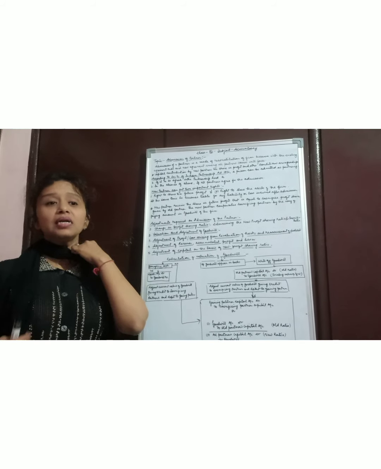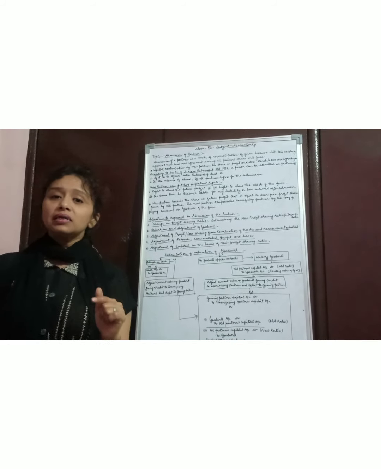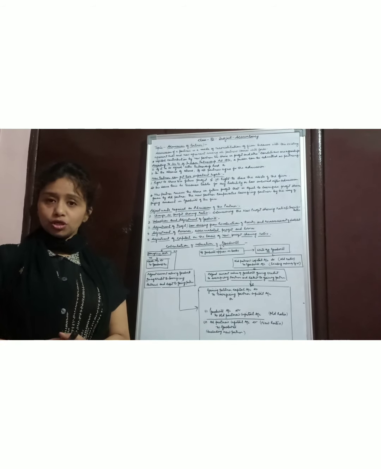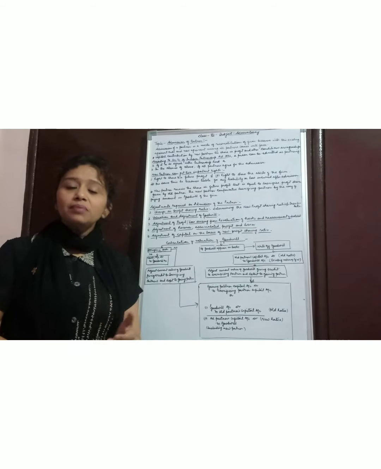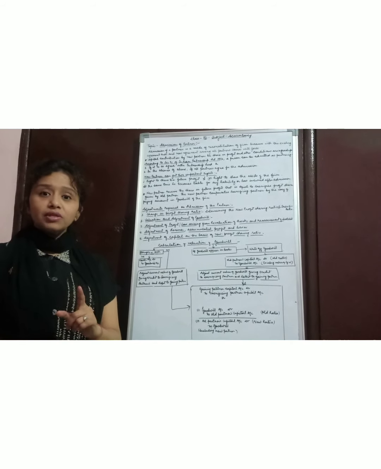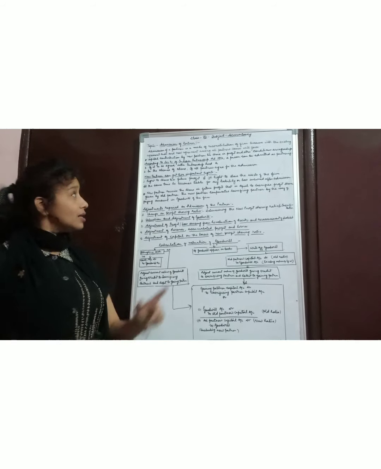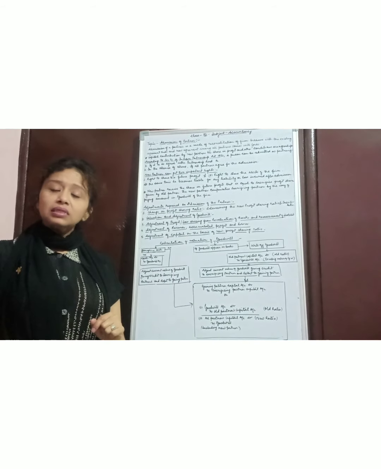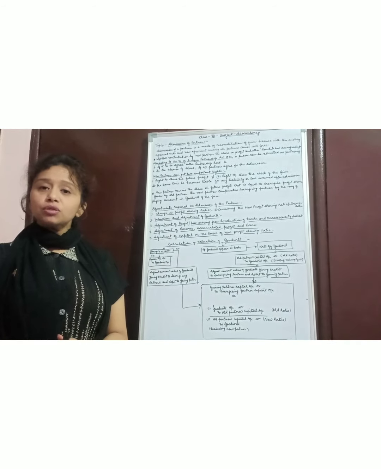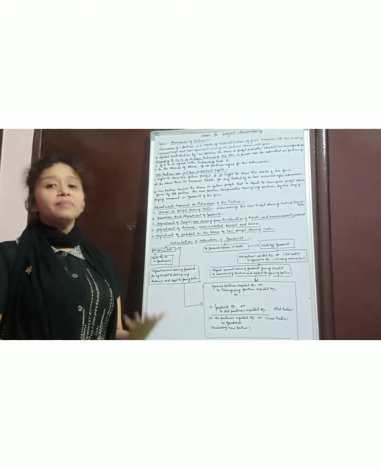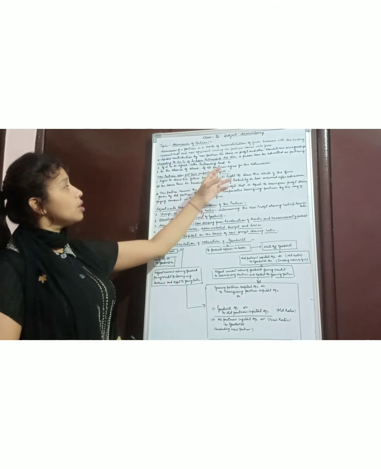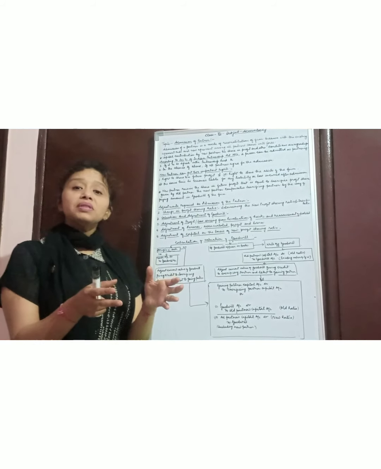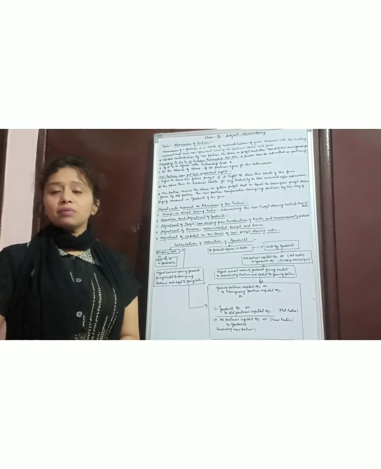It means a new person can become a partner only if it is provided in the deed. But in the absence of the deed, or if the deed is silent, then it is very important that all the partners agree to the admission. So there should be the consent of all the partners.